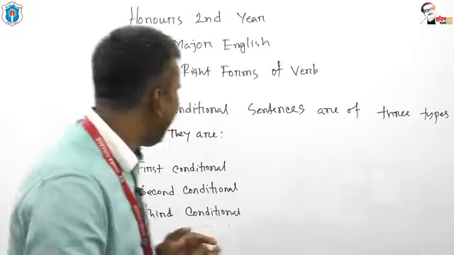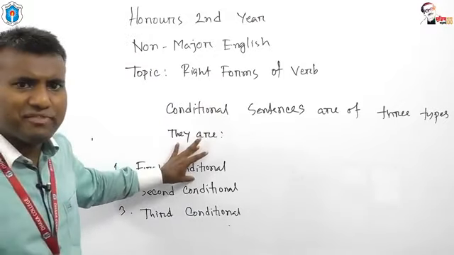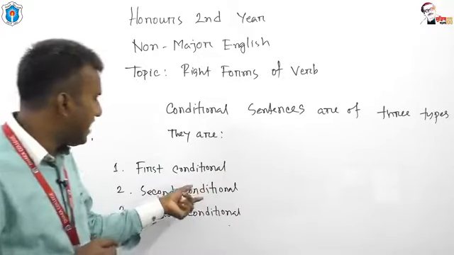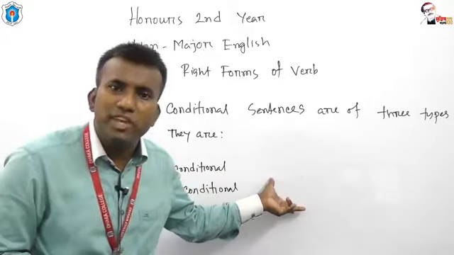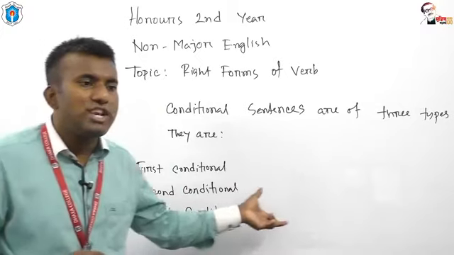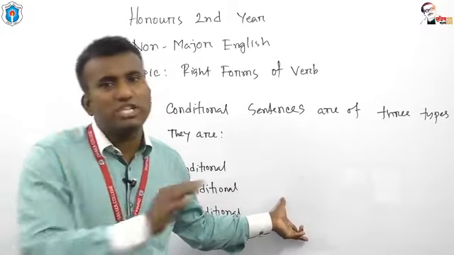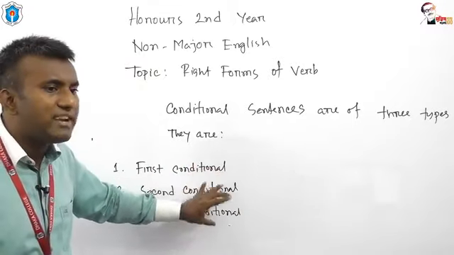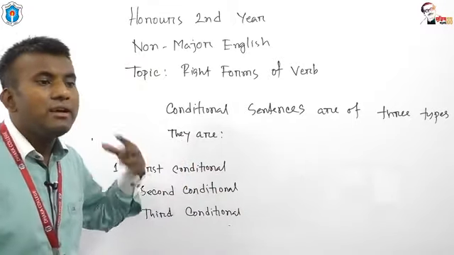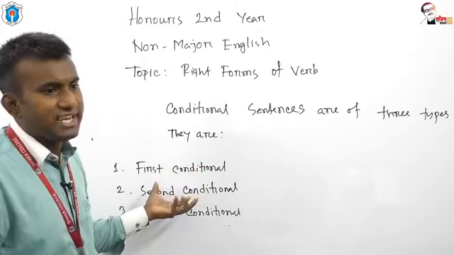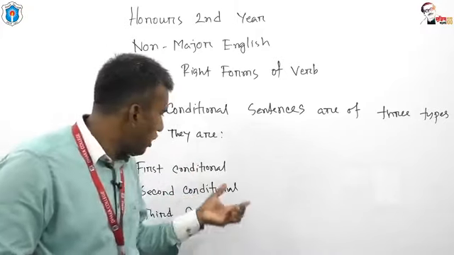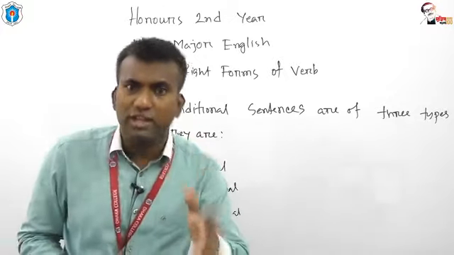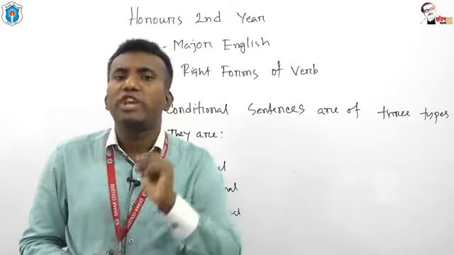So in first conditional, two tenses will be used. In second conditional, two tenses will be used. In third conditional, two tenses will be used. In total, there are three rules, that means three segments of conditional sentences, and each contains two tenses.